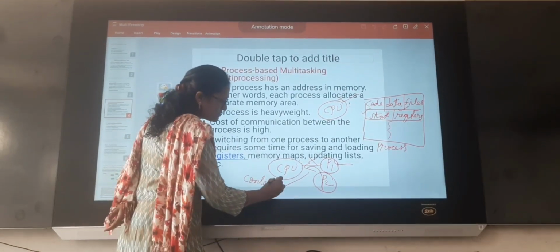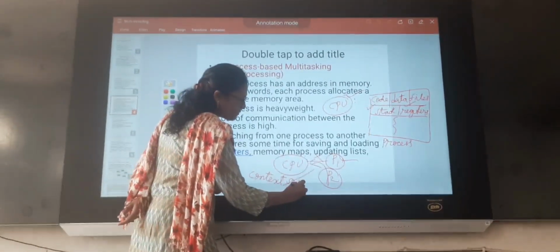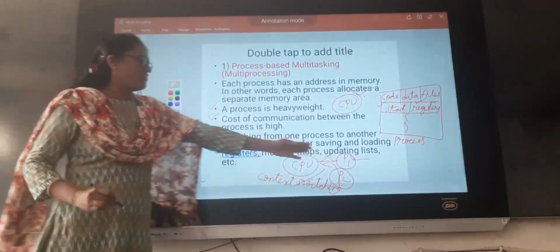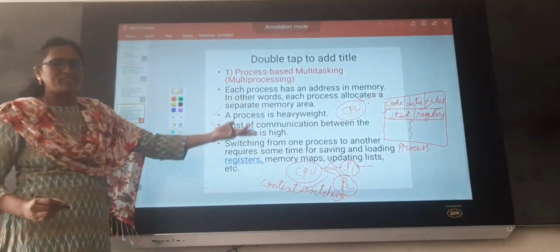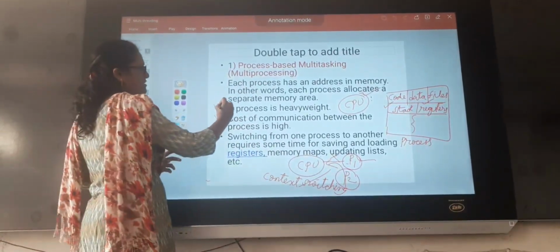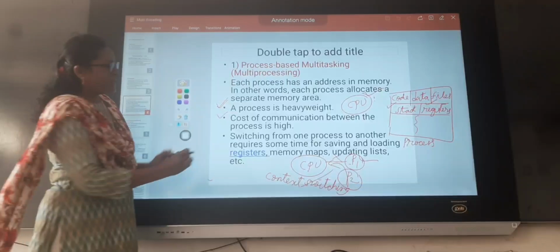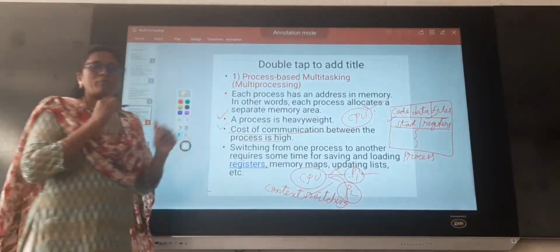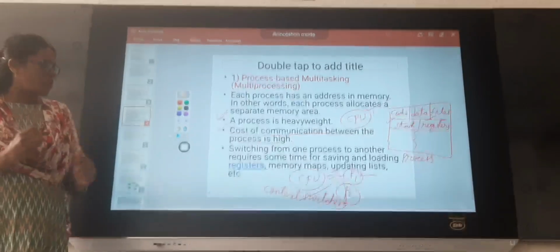Context switching means changing from one process to the other process. This will take time because a process is heavyweight. A process has multiple things to maintain. Cost of communication between the processes is high. Even process communication will take more time.